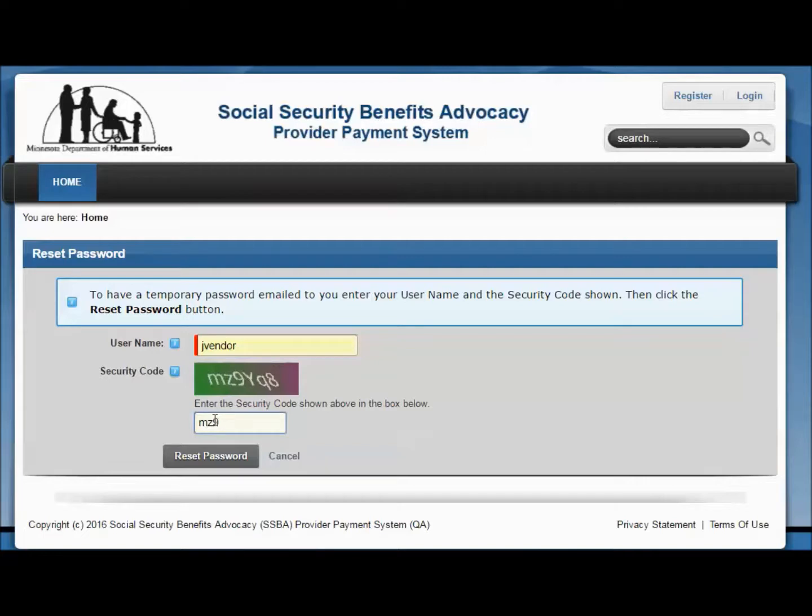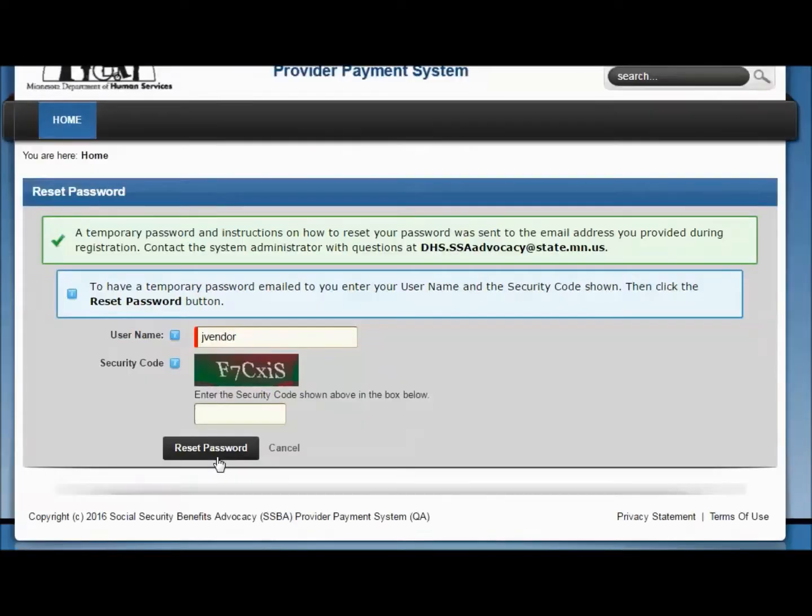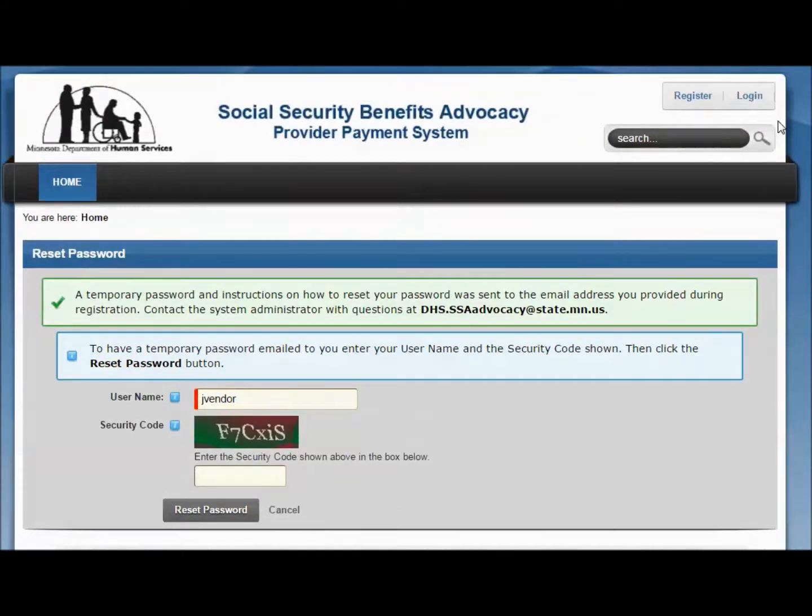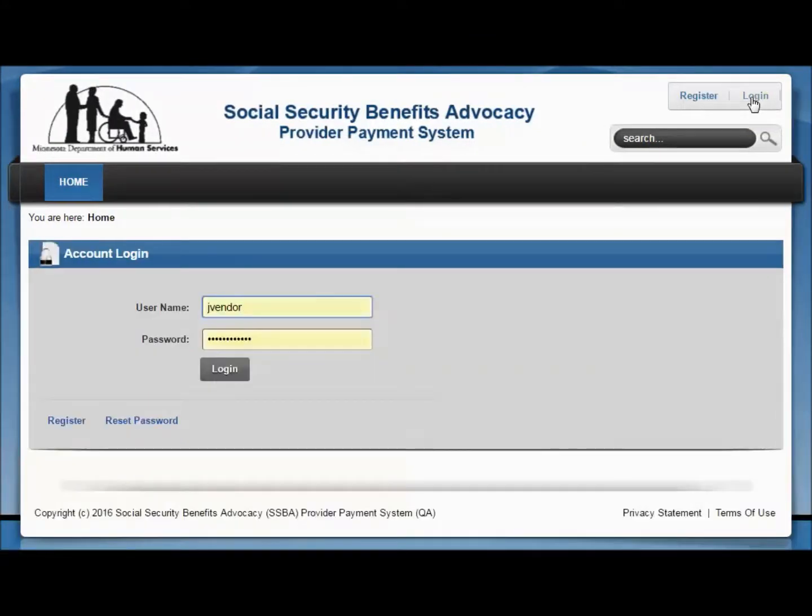The SSBA system immediately sends a temporary password to the email address you provided when you registered, or your current email address if changed. This is only a temporary password and you will need to create a new password. To do this, enter your username and temporary password that was emailed to you on the account login page. Click Login. Click on your profile name.